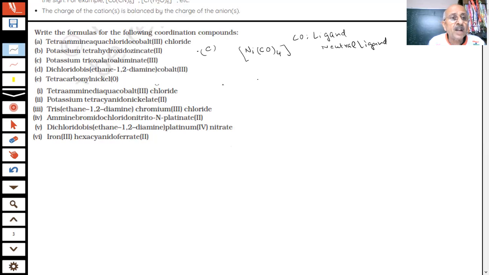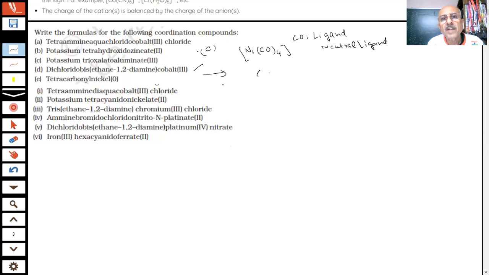So what we have tried to show you, students, is that we can write the formula of any of these. Such compounds are important. For example, this question was given: dichlorido bis(ethane-1,2-diamine)cobalt(III). How will you write this? What is the central atom here?